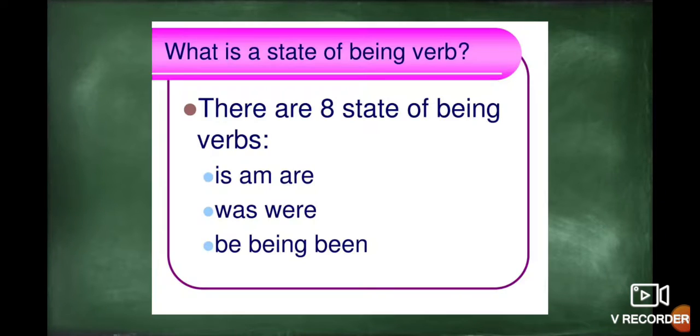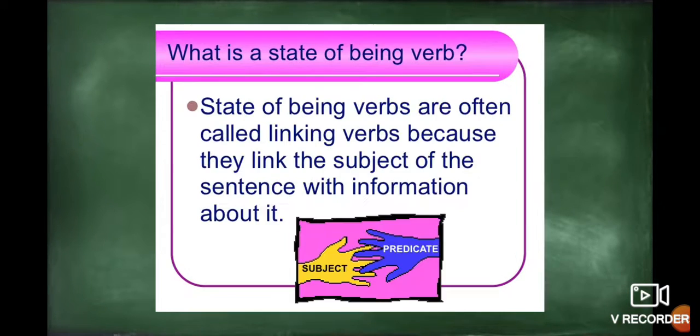Okay, excellent. So let's see. What is the state of being verb? There are 8 state of being verbs. Okay, is, am, are, this one is in present; was, were, when you say an action in past; and being, okay, maybe when you say something in future, or maybe in past participle. Yes?